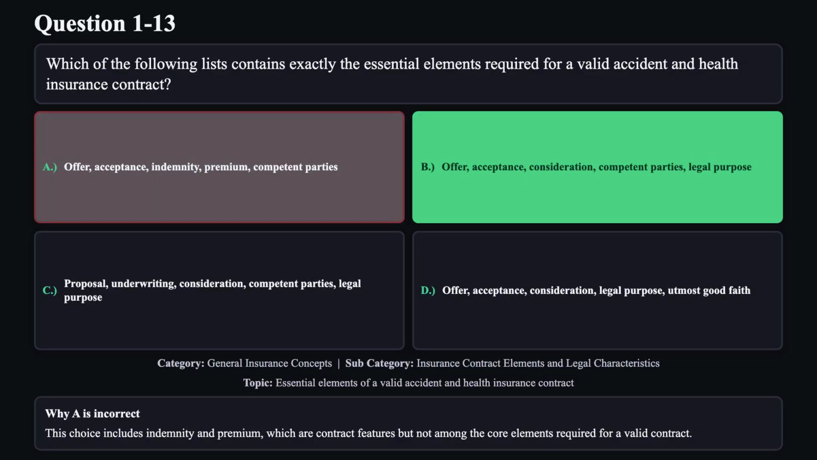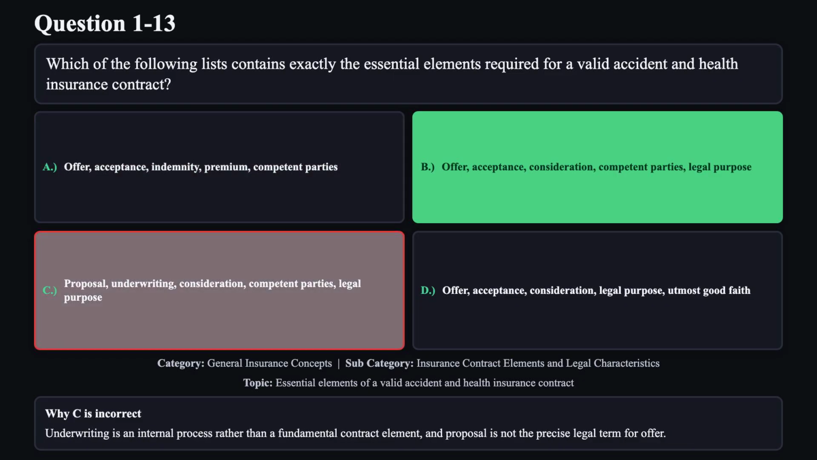Reason A is not correct. This choice includes indemnity and premium, which are contract features but not among the core elements required for a valid contract.